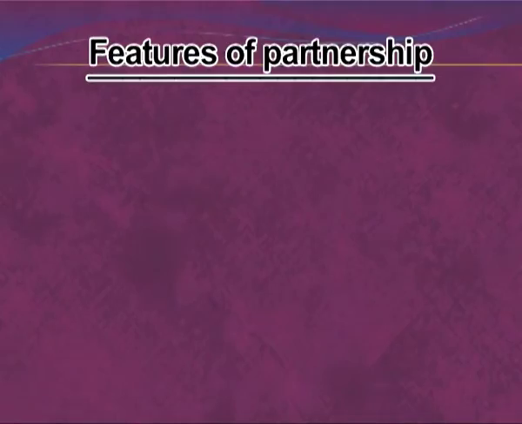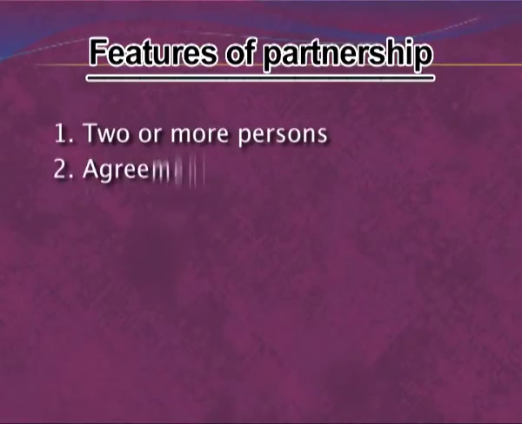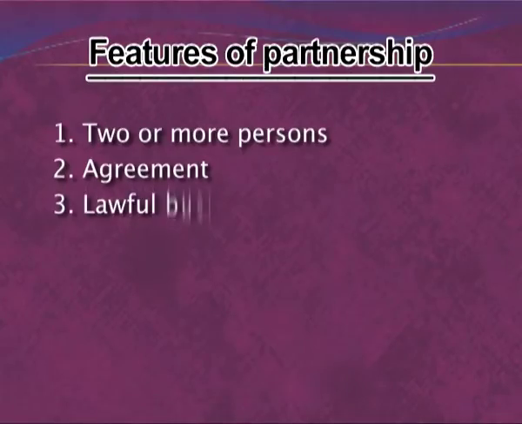Now let us come to the features of partnership. The first feature is two or more persons, which we have already discussed. Under a partnership, there must be at least two or more persons. A single person cannot start a partnership firm. The second feature is agreement. There must be some agreement of the partnership. The agreement can be oral or in writing, but it is always better to have a written agreement. The third feature of partnership is lawful business. Illegal business cannot be called partnership. Partnership business must be lawful under the eyes of the law.